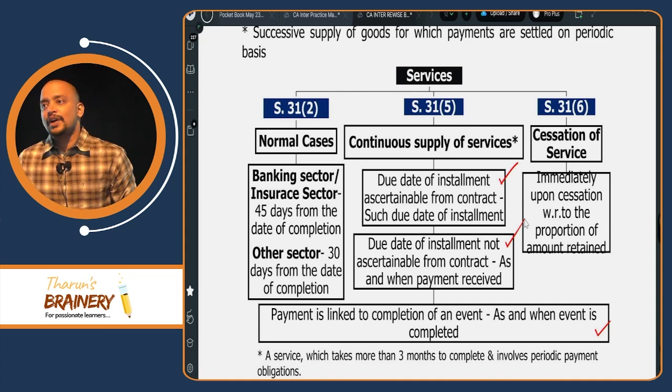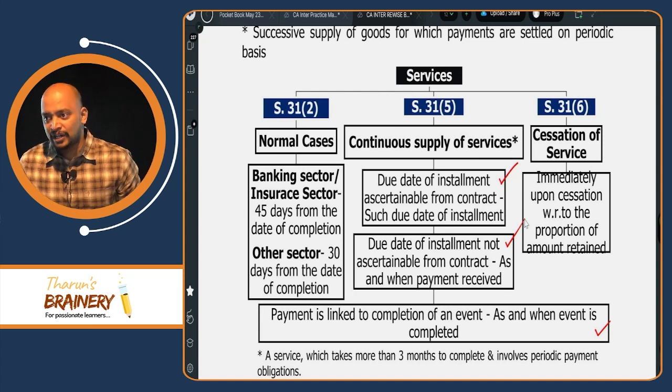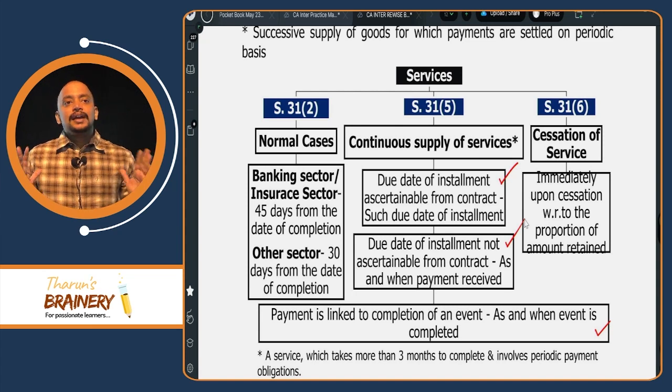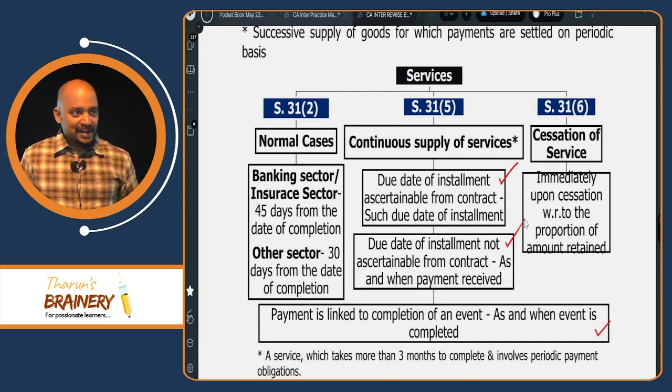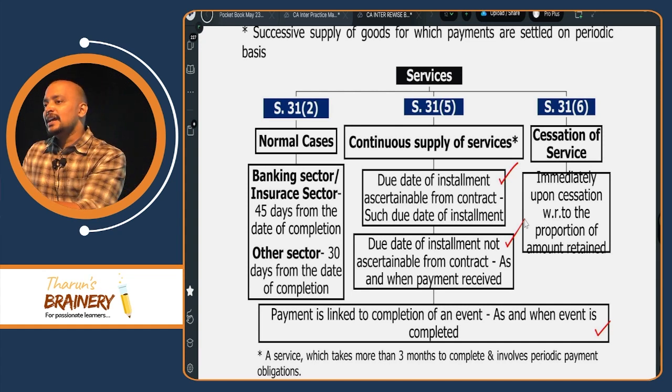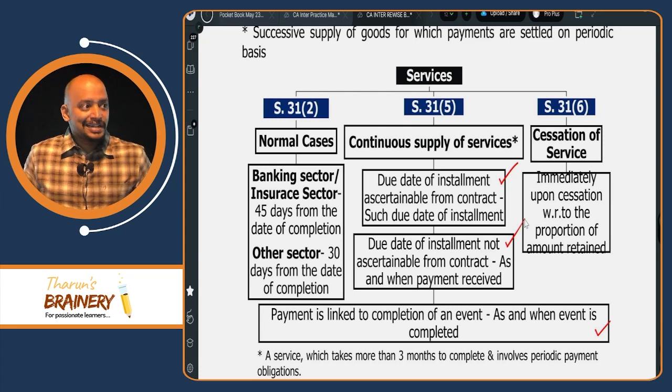So when do they need to give the invoice? Immediately upon cessation, no time limit, not 30 days or 45 days. Say, for example, a hero has signed a movie for 50 days and he acted in that movie for 5 days. He came out after 5 days. Then immediately on the 6th day, he needs to give an invoice for that 5 days' amount. You understood? That is cessation of service.